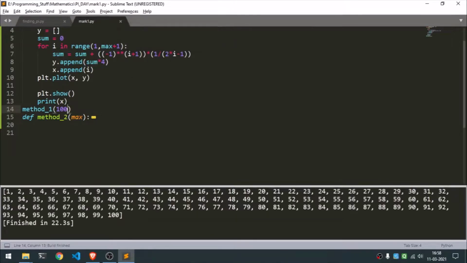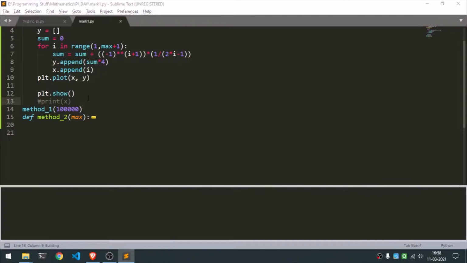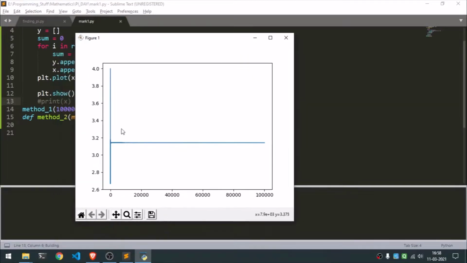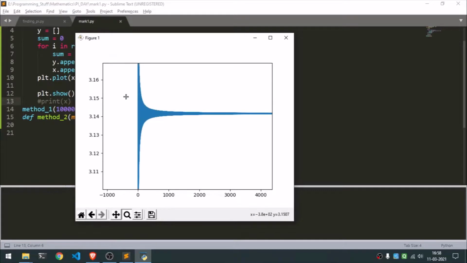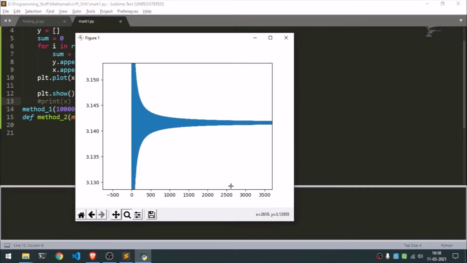Okay, so let's just put on a few more terms, and let's just stop printing x, and that is 1 lakh. Okay, yeah. So you can see the value is trying to get there, but it takes a lot of time. It actually took around, let's zoom in over here, at least 3500 iterations to just reach the ballpark of 3.14 something.